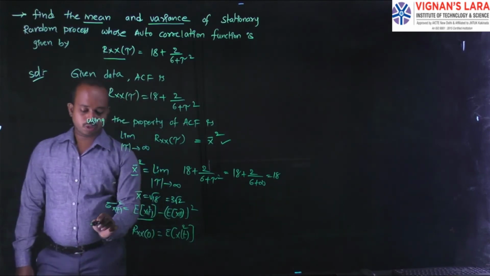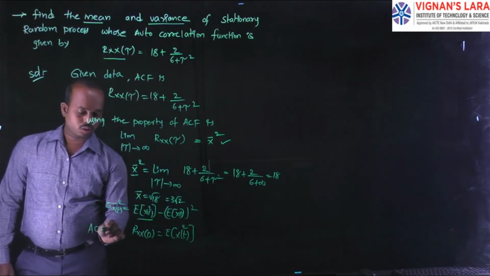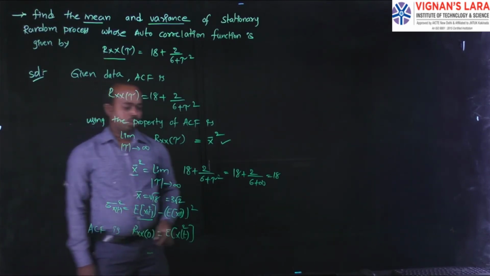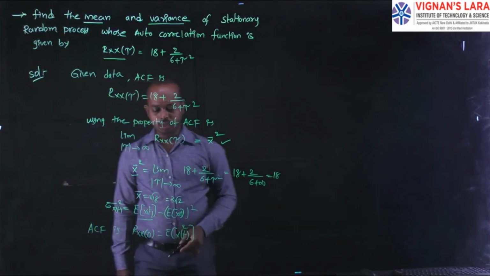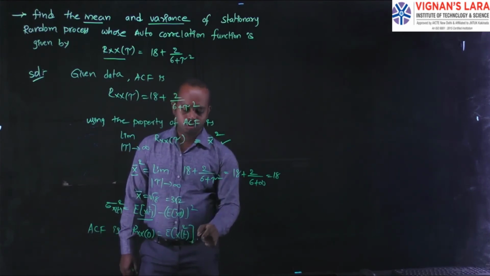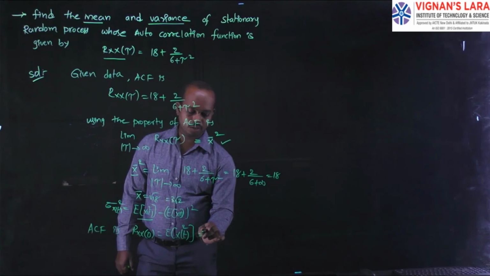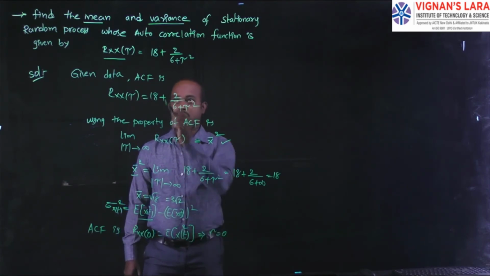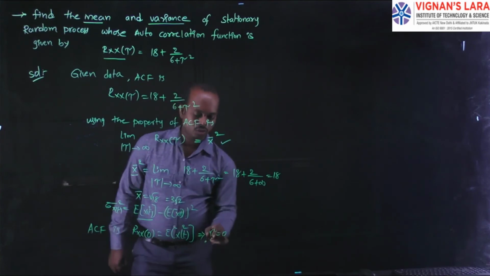According to another property of the autocorrelation function, Rxx of 0, by using this property, you are able to find the second moment of the random process. Here you can replace tau equal to 0 in your autocorrelation function. Then